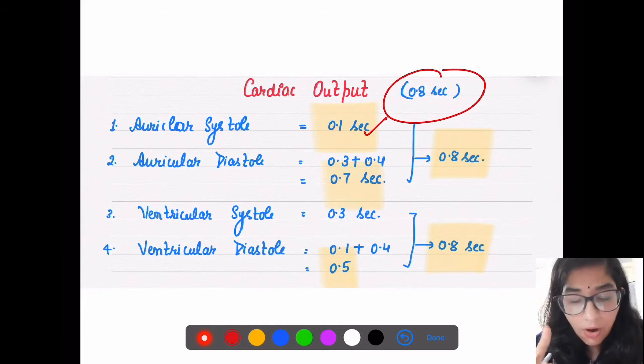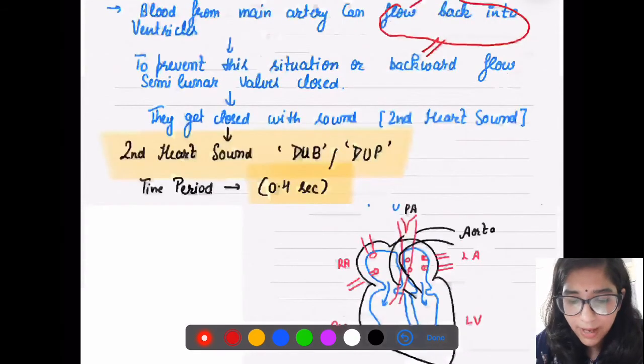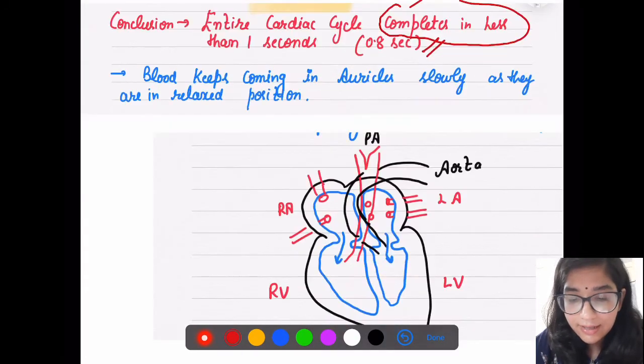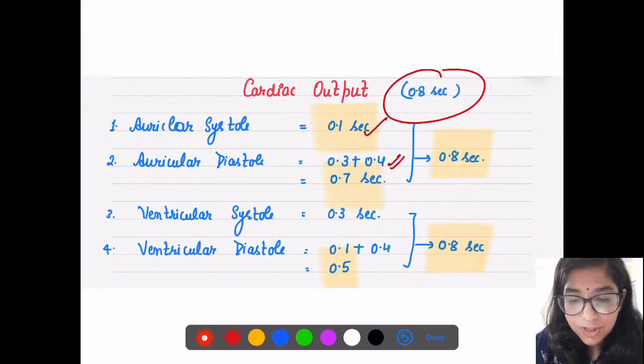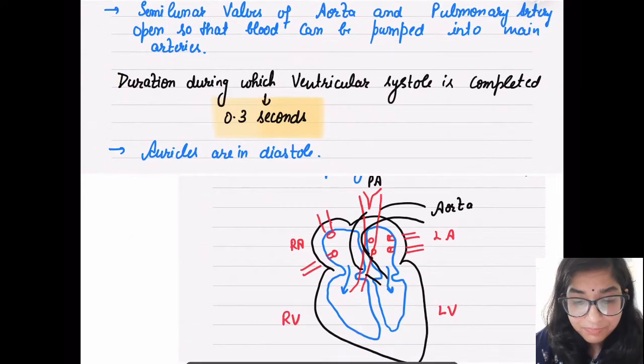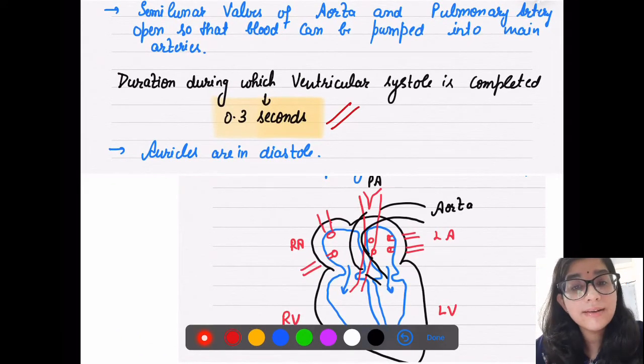What about your auricular diastole? When are your auricles in diastole? Just go back. Here you can see this is our joint diastole, where they are in relaxed position. What is the 0.3? When your ventricles are contracting, the auricles are in relaxed position.